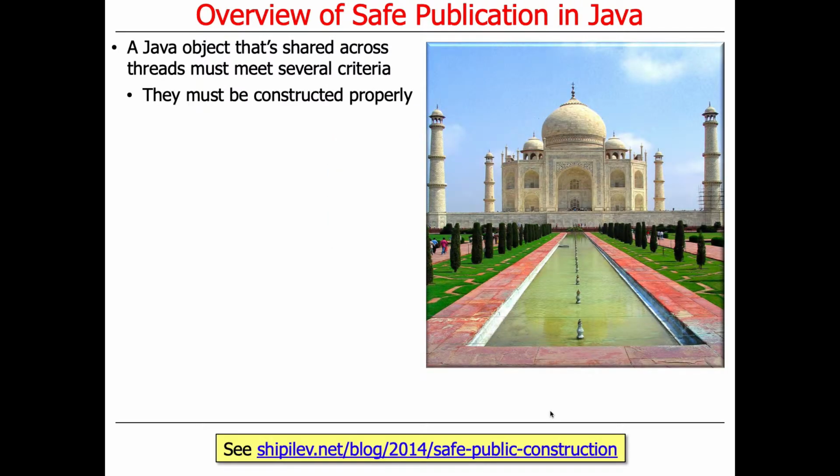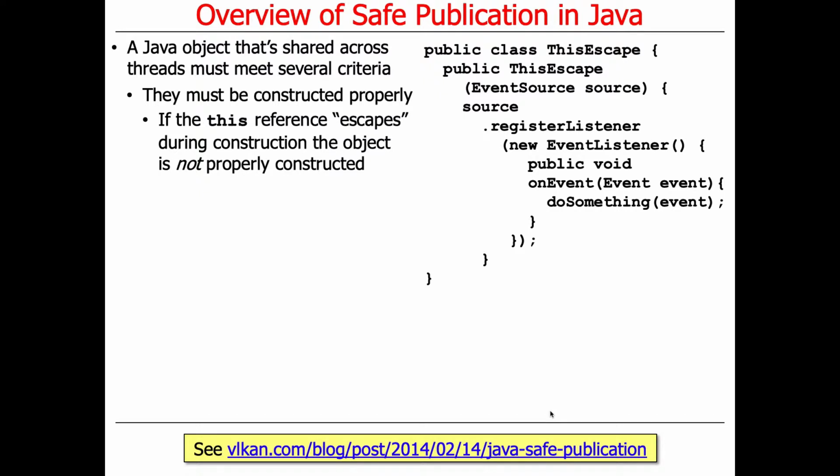So one thing you need to do if you want to share objects correctly across threads is make sure they're constructed properly. So you have to make sure that the construction will be up to code, no pun intended. Here's an example of an object that's not constructed properly with respect to sharing among multiple threads. And it's a very, very subtle problem. What's happening here, and I'll show you this code in a bit more detail in a second, is that in this code, this reference for the object for which this constructor is being called escapes, because the object is not constructed properly with respect to concurrency.